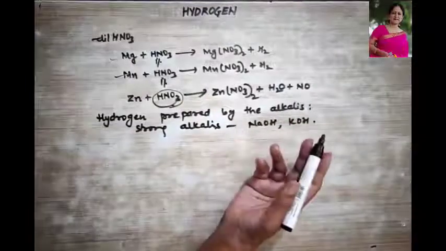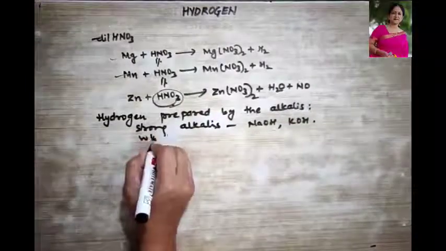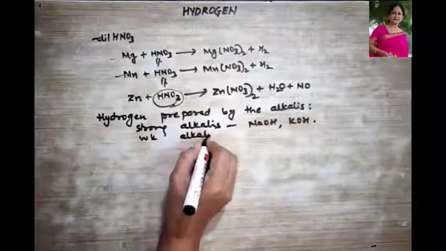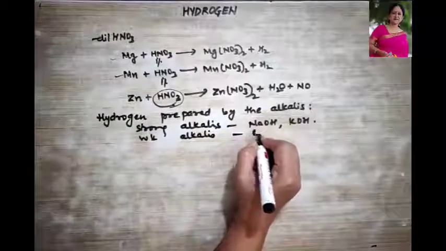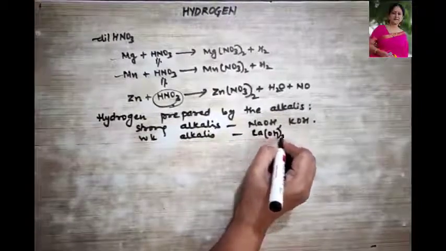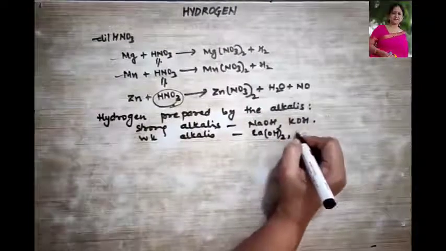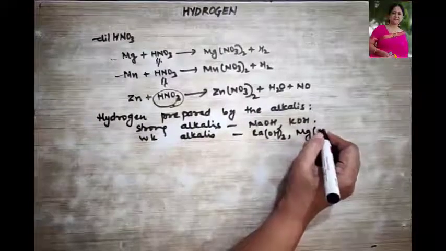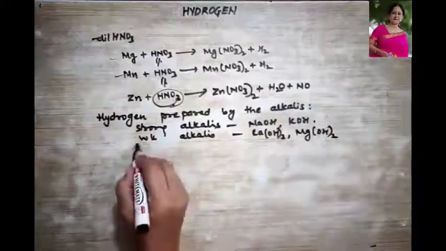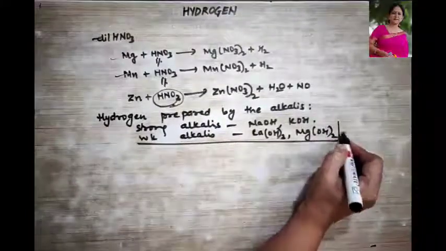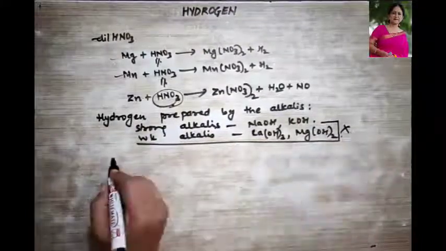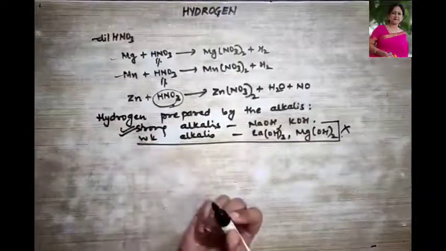And your weak alkalis, they are your Ca(OH)2 and even magnesium hydroxide. So I am not talking about this. I am not talking about weak alkalis. I am talking about strong alkalis.